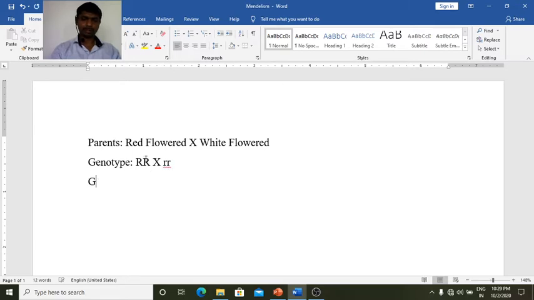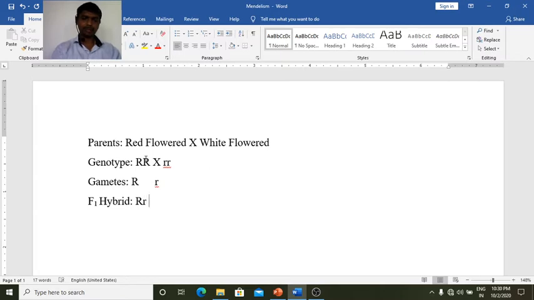So the gametes are haploid. They receive only one allele. So from capital RR, the gamete contains only capital R, and from small rr, the gametes contain only small r, because gametes are haploid. After union, it forms the F1 hybrid or F1 heterozygote. It is capital R and small r. So this is the genotype.